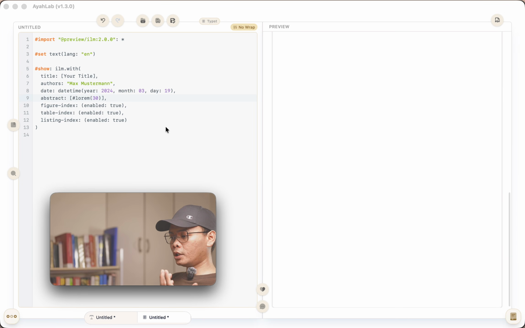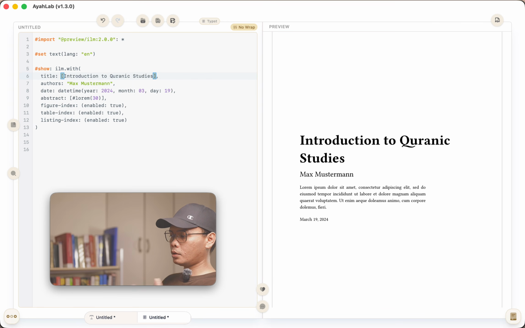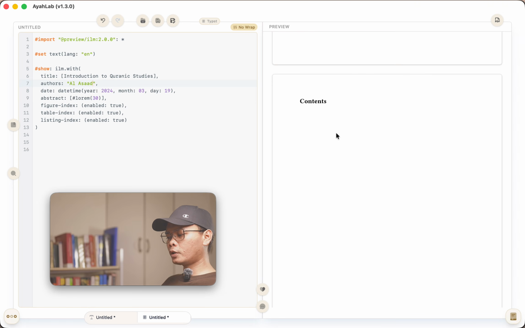A book format, and then I can just enter any other text here, right? So for example, I can just change the title here, introduction to Quranic studies, right? And then I can just add my name here. Let's add, there you go, right? So this is a library which was already part of the previous or initial version, but for some reason it was not working, but now it's working, right?